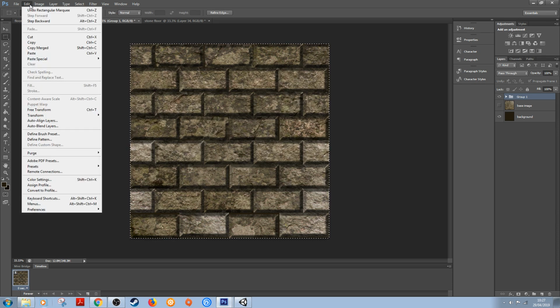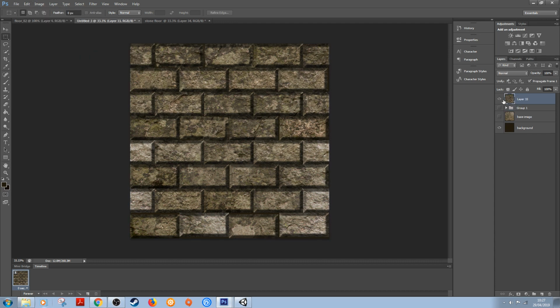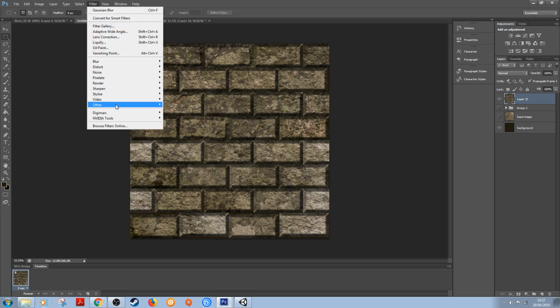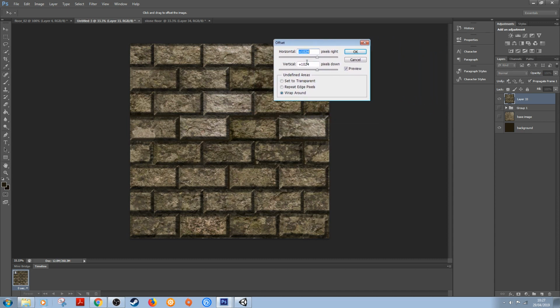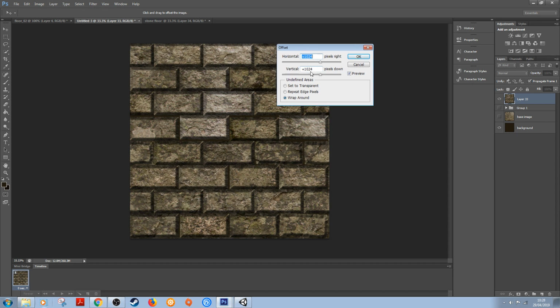So I'm just going to say edit, copy merged, and then paste that, so we can paste in place there. I'm going to turn off those groups, and then with this layer selected now, the actual copy layer, I'm going to go to filter, other, offset. Now what I need to do here is divide my image size. This was, I think, 2048 by 2048, so obviously half of that is 1024 by 1024.